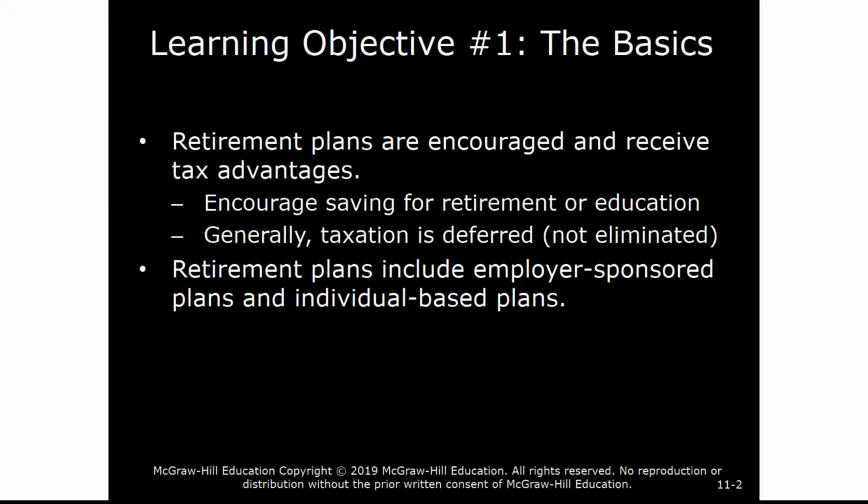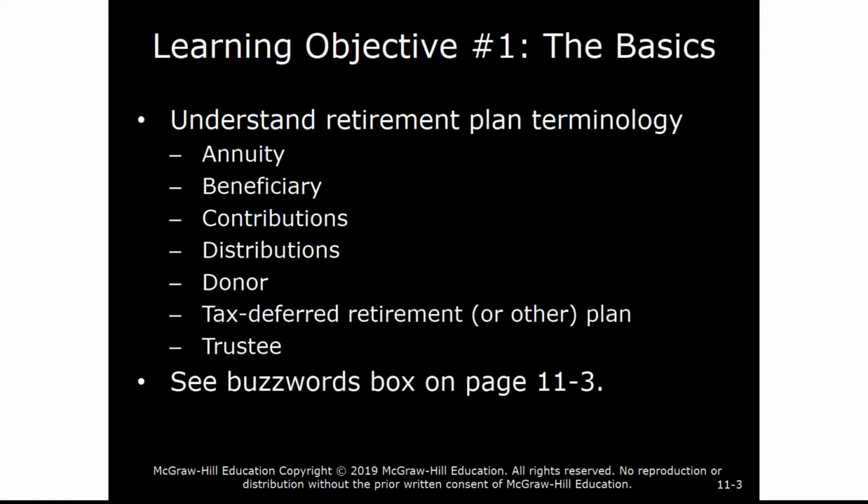So Congress has enacted various kinds of tax incentives that encourage taxpayers to retire, build a retirement account, as well as to save for education, either for themselves or for their family members. We'll talk about some of the various types of retirement plans. Some are individual-based, such as IRAs, individual retirement accounts. Others are employer-sponsored, such as 401ks.